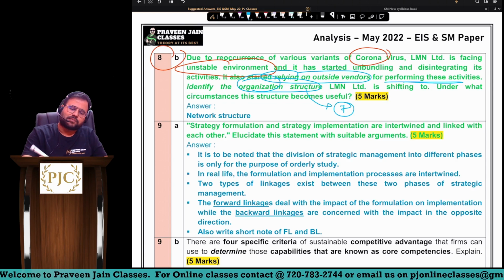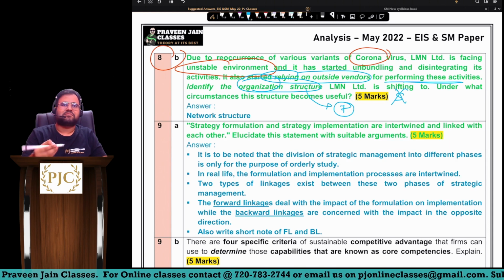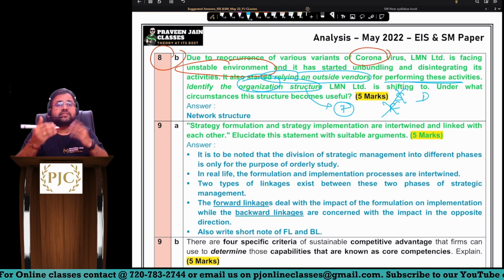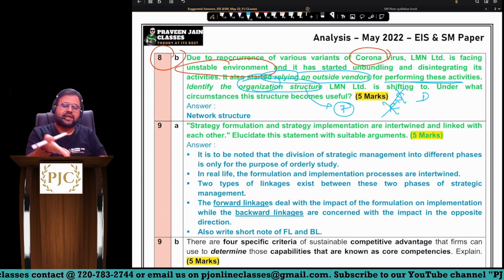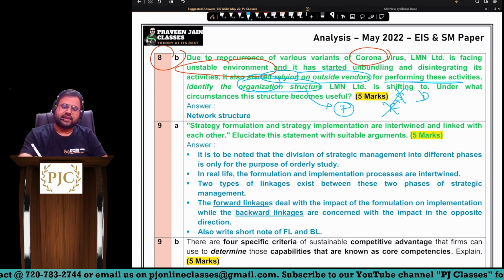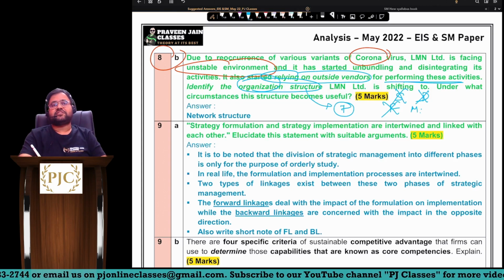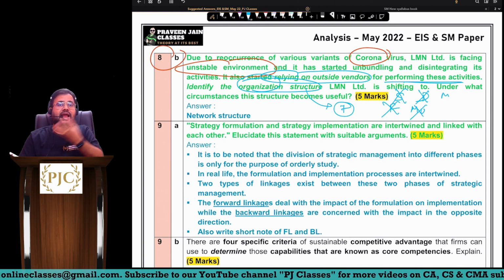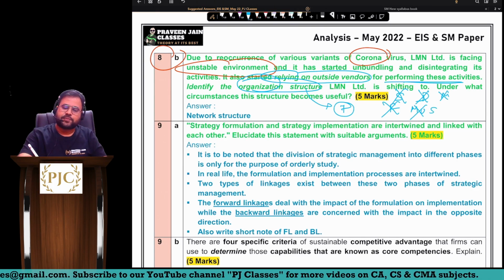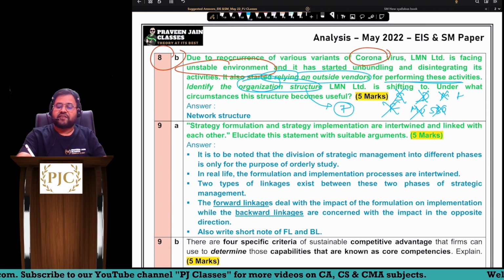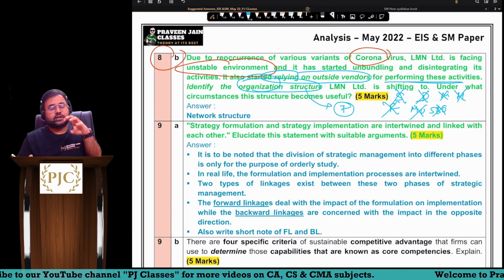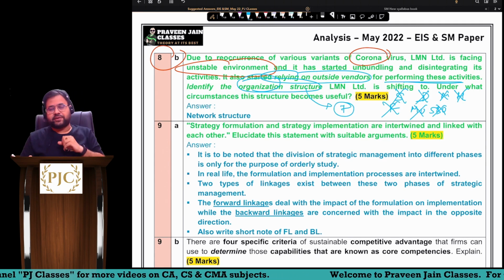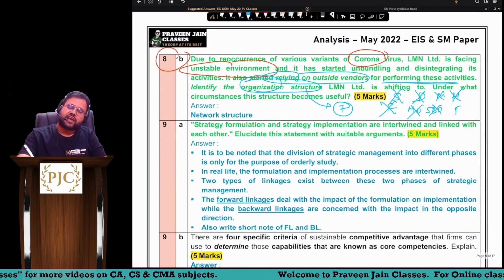So can I say you have something called the simple organization structure? Obviously, not meeting the criteria. Functional, not meeting the criteria. Divisional, sir, all people are our own employees, but here they are relying on outsiders. Again, divisional won't work. Multi-divisional won't work, sir. Then we have the matrix structure, again permanent and flexible, that also won't work. SBU won't work, sir. Then we have the hourglass structure. Here we are not talking about the introduction of information technology, sir. So the only structure we have now is what, sir?